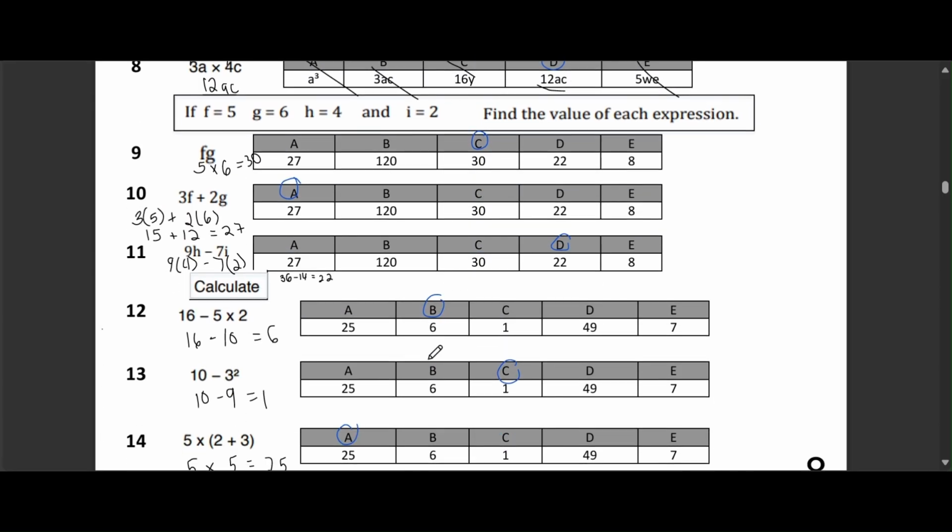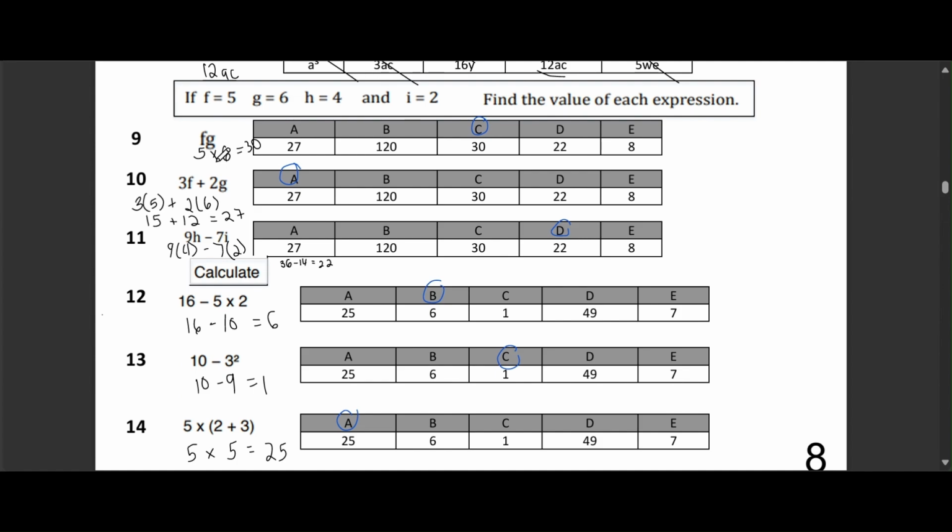Question 9. If f equals 5 and g equals 6, what is fg? The options are option A 27, option B 120, option C 30, option D 22, option E 8. The correct answer is option C, 30. Explanation. When letters are next to each other in math, it usually means multiplication. So fg means f times g. Since f is 5 and g is 6, we multiply 5 times 6, which equals 30. The other options are incorrect results of multiplication, or just random numbers.